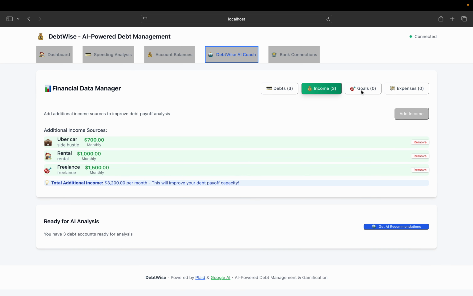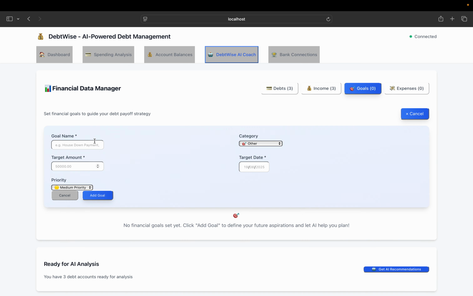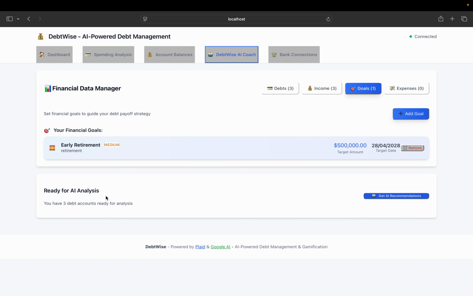Now, maybe I might have some goals. I'll just add one goal. Since I'm in my 50s, my goal is early retirement, and the target is $500,000 if I have it by, let's say, 2028. So I'll be happy. I'll just add this goal.